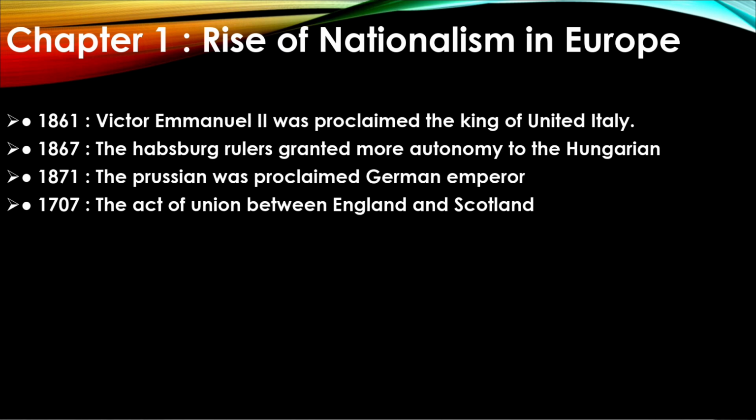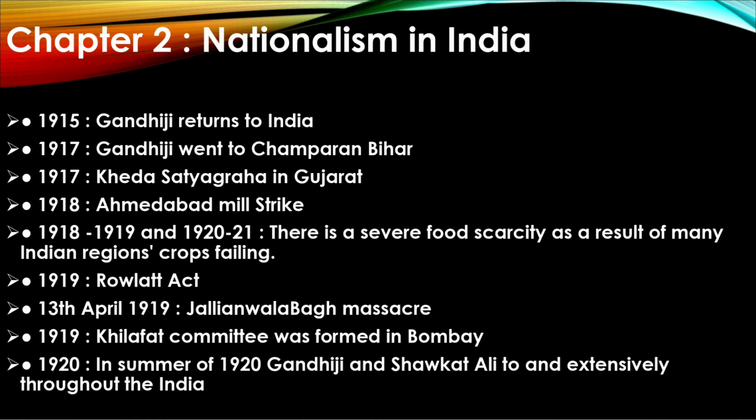1861, Victor Emmanuel II was proclaimed the King of United Italy. 1867, the Habsburg ruler granted more autonomy to the Hungarians. 1871, the Prussian king was proclaimed German Emperor. 1707, the Act of Union between England and Scotland. Chapter number 2, Nationalism in India.